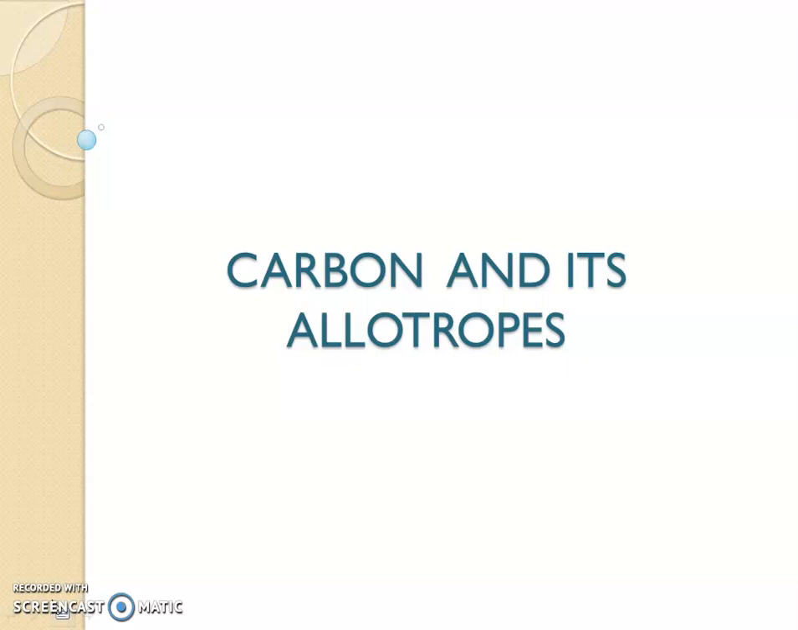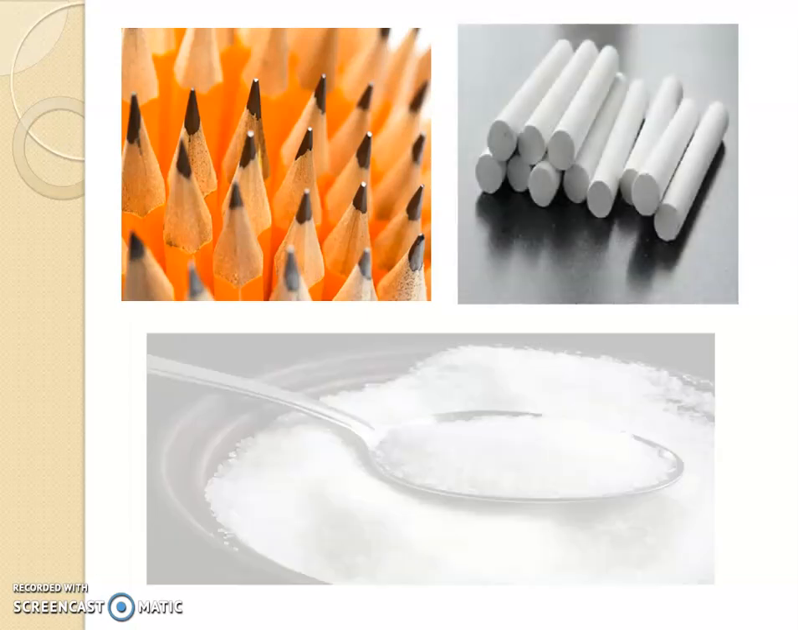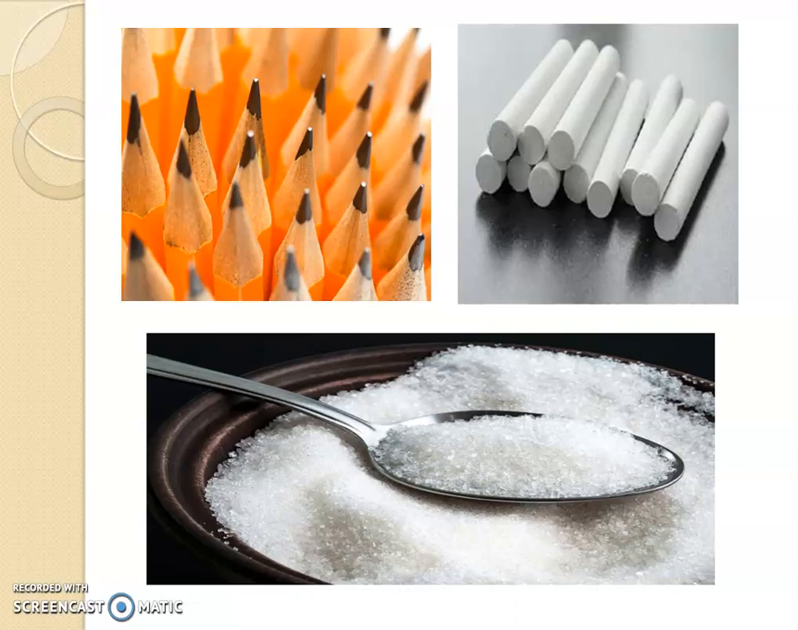So, I'll show some pictures of some substances and you need to tell me which of those contain the element carbon. Okay? Now, the first one is pencil. Second one is chalk. Third one, sugar. Among these, which substances contain the element carbon? Right. All these substances contain the element carbon.